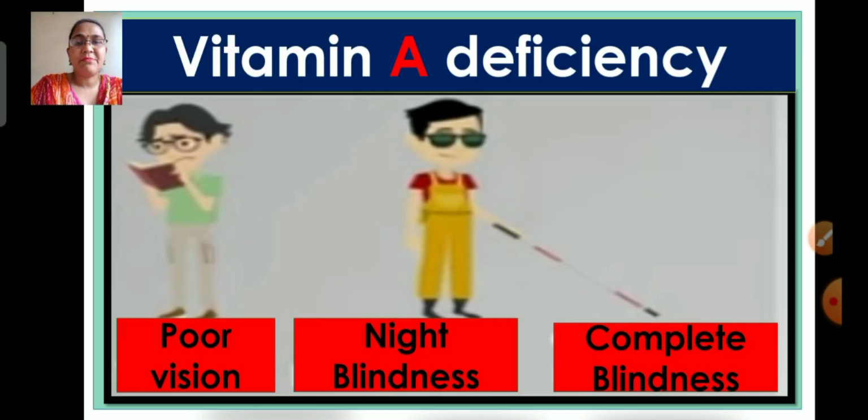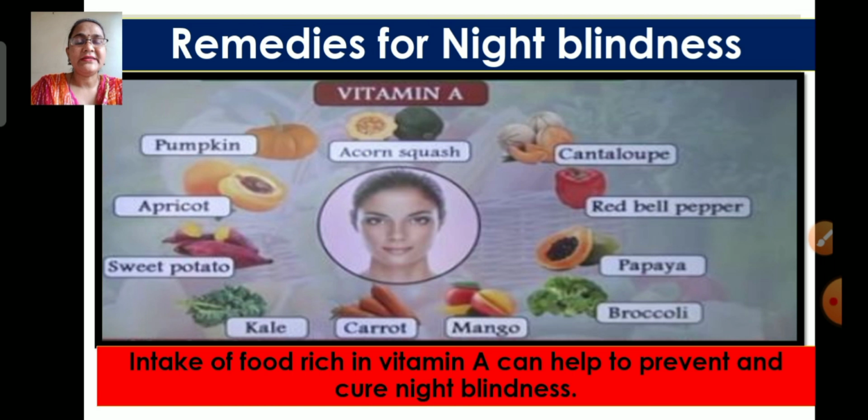Next, we will see about the vitamin deficiency. In that, first is vitamin A deficiency. Vitamin A deficiency causes poor vision. It may cause night blindness or even complete blindness. Remedies for night blindness. Intake of food rich in vitamin A can help to prevent and cure night blindness.